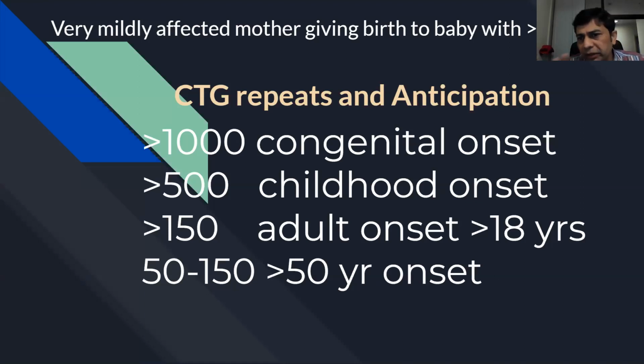So the mother, because of anticipation, gives rise to a large number of repeats, causing either a congenital onset or a childhood onset. The adult ones, which have fewer repeats, you have to check the father. They have acquired the disease from the father and not from the mother. So this is a peculiarity of anticipation in myotonic dystrophy type 1.